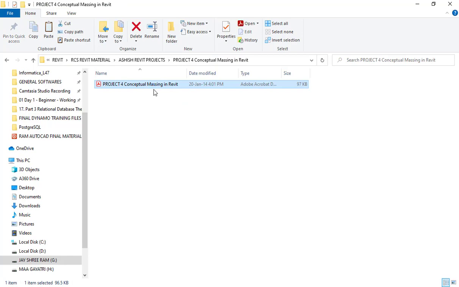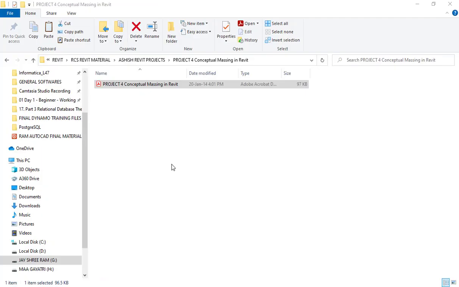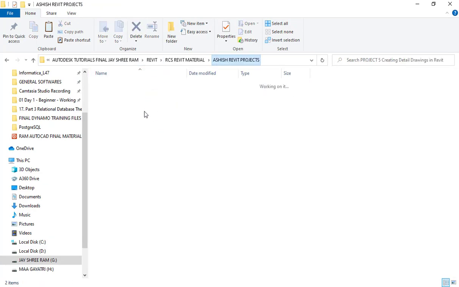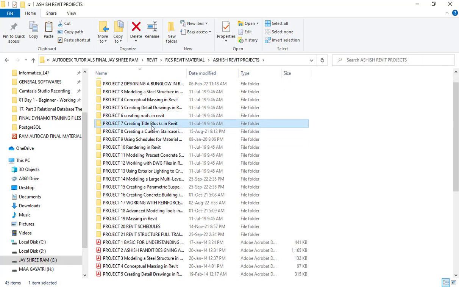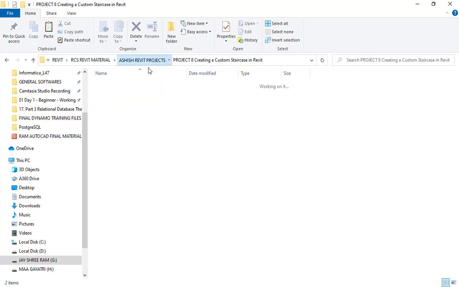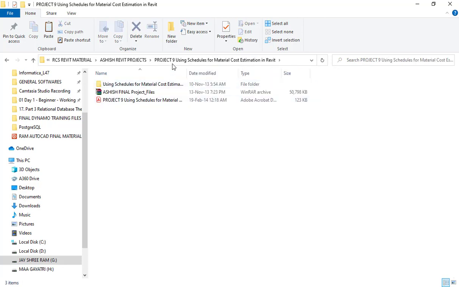Then after conceptual massing, what is the conceptual massing and how to do it. Then after detailed drawing. So each and every project has descriptive PDFs which I will share along with the project files, exercise files, so that you can follow along with all these materials.